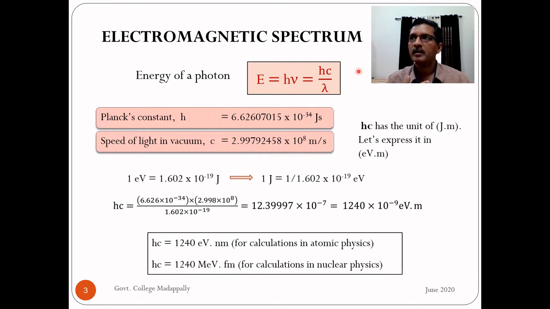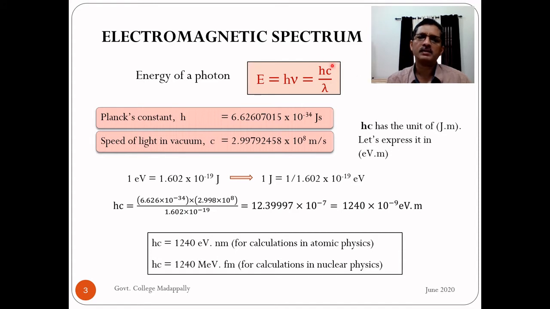Just like when we talk about wavelength of radiations, for example X-ray, we know that the typical wavelength of X-ray is of the order of 10 raised to minus 10 meters. So instead of always saying 10 raised to minus 10 meter, it is better to use a single unit for that small length, which is angstrom. So when we have a very small quantity of energy, let us define a small unit of energy. This is electron volt.